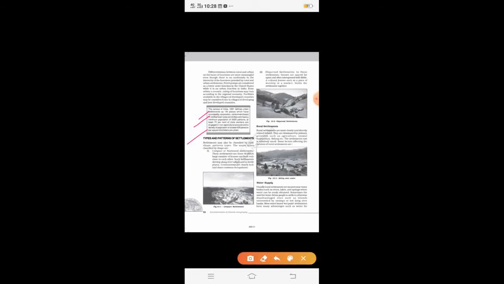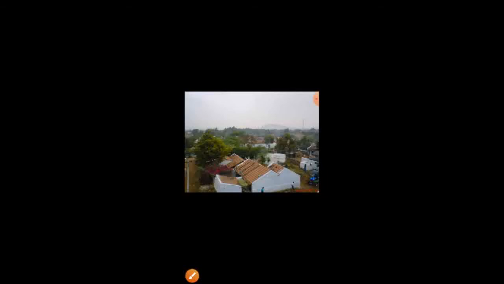So now let us start with the first type of settlements, rural settlements. When rural comes to our mind, generally we get a setup, isn't it? We get a setup where the houses are generally in an area where they are closely related to the environment, to the land. Also remember, rural settlements are places where people inhabit, and the size of the settlements is very small compared to urban settlements.